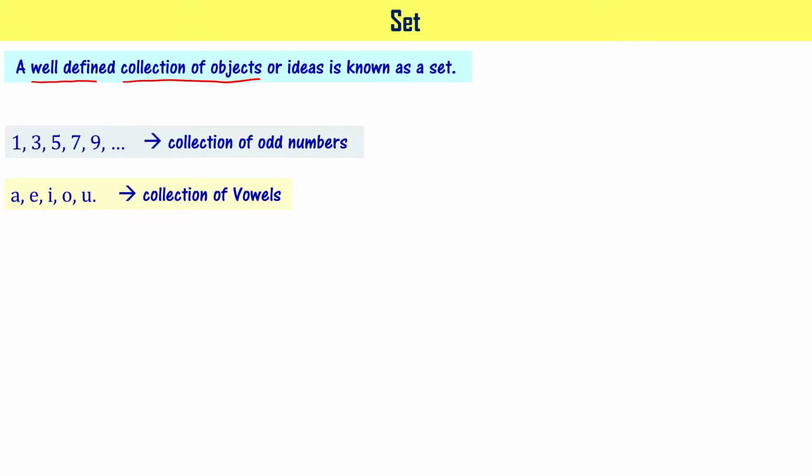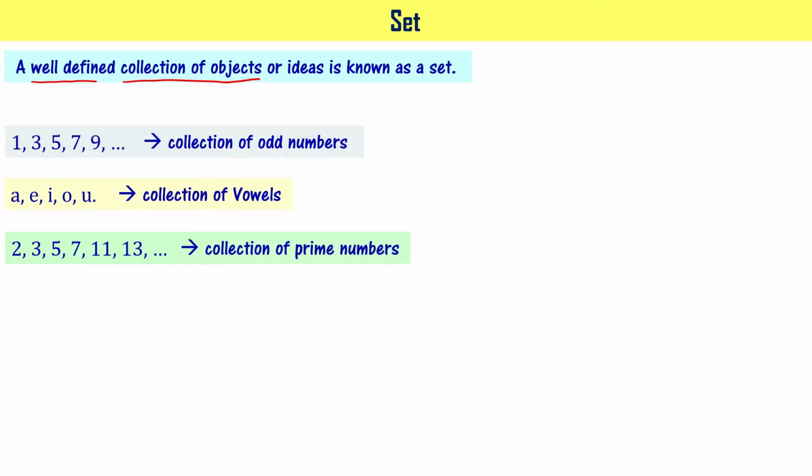Let's see another example: 2, 3, 5, 7, 11, 13, and so on. These are prime numbers, so this is a collection of prime numbers.